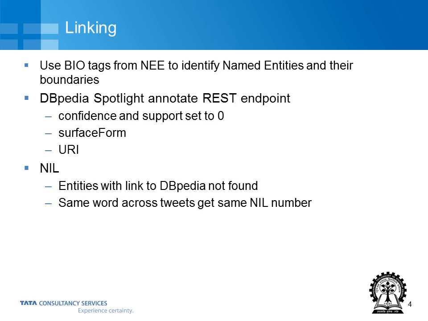Amongst the resource XMLs that we get, we search for the surface form, and we search for matches between the surface form and the named entities that we have from the tweet. Where we find a match, the corresponding URI is the URI that we report. For those for which we cannot find a match, we say that we don't find them in DBpedia and set them to nil, and if the same word across tweets appears, it gets the same nil number.